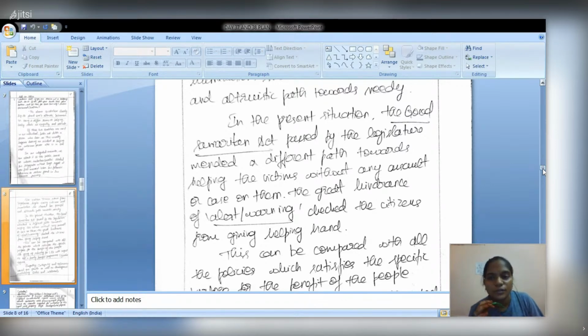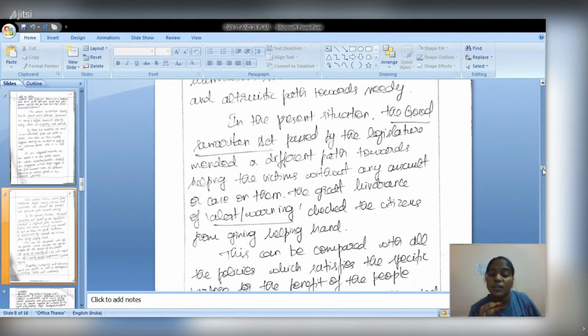So to promote the value of humanity and altruistic behavior among the people, because so many people have the tendency to help, but because of the fear of the law and regulations, they won't do that. That's why the legislature has replaced the act with the Good Samaritan Act, in 2016, I think.